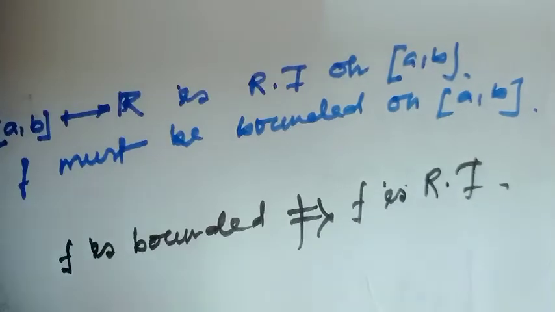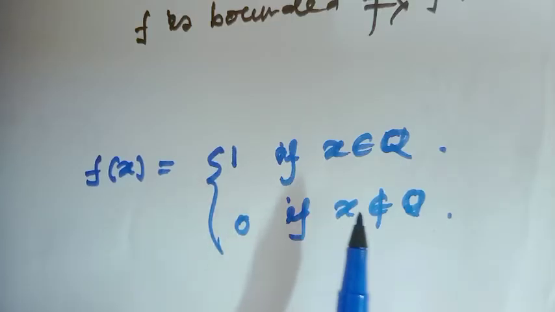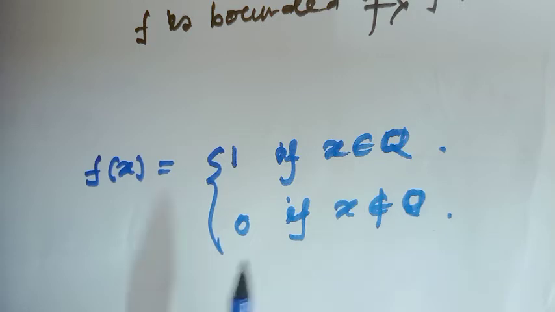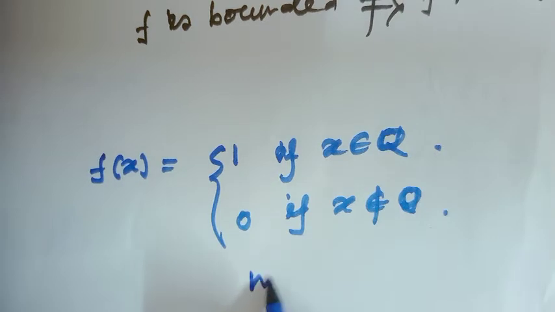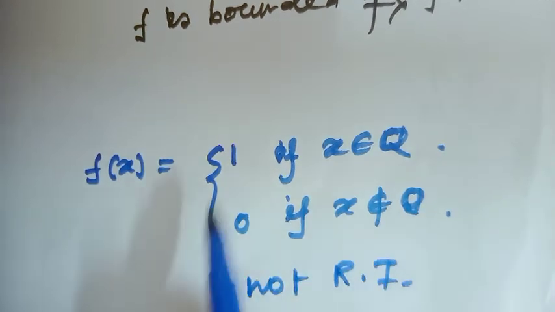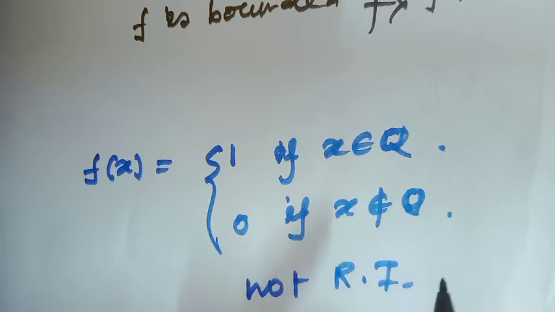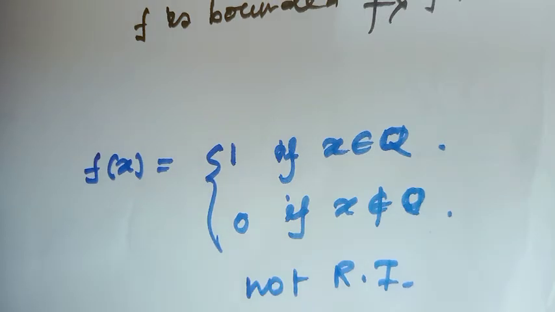As for example, seen in my earlier video, f(x) equal to 1 when x belongs to the rationals and f(x) equal to 0 when x does not belong to the rationals. This function is not Riemann integrable, but it is a bounded function. So a bounded function does not always imply the function is Riemann integrable. But every Riemann integrable function will always be bounded.